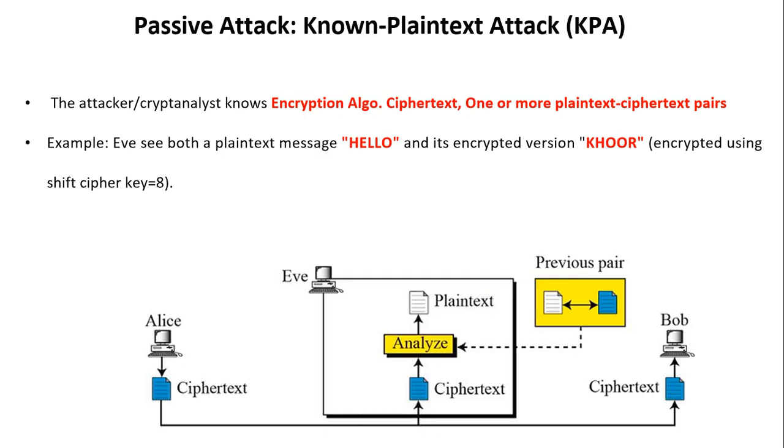Now we'll see the next passive attack, called the known plain text attack, KPA. Here the attacker knows the encryption algorithm, ciphertext and one or more plain text ciphertext pairs. For example, here Eve knows the encryption algorithm, intercepts the channel so she has the ciphertext, and she has one or more plain text and ciphertext pairs. For example, hello is there and its encrypted version, that is ciphertext, is there. It is obtained by using the shift cipher with key equal to 8.